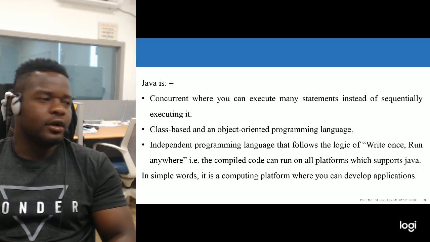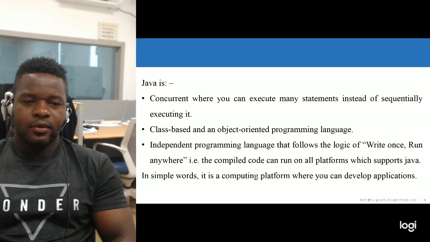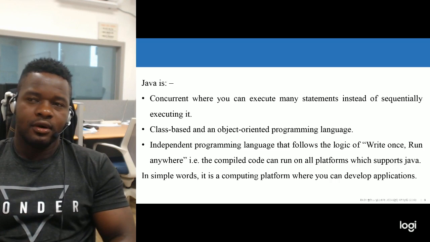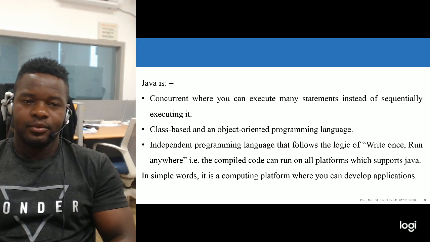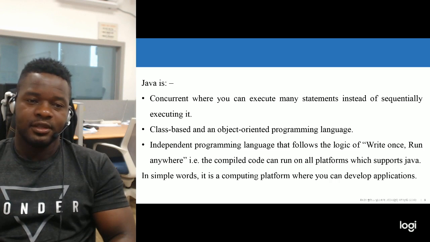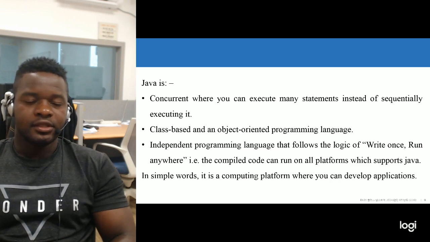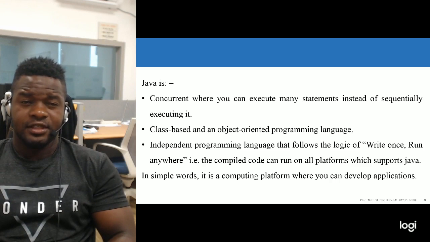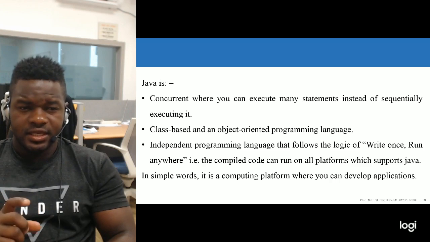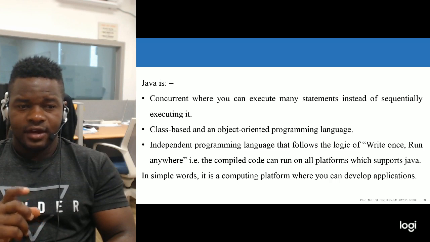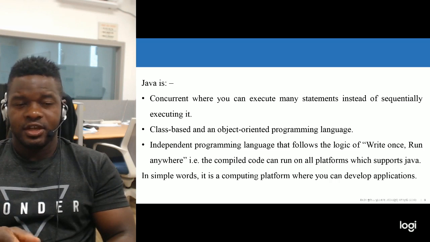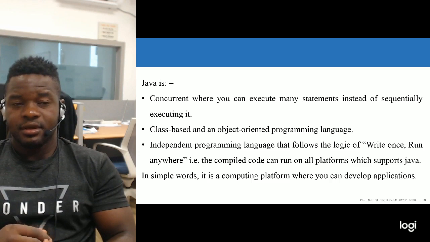So before I go further, I would like to give one advantage that Java has over C++. Java has advanced features. That is the main key that Java has over other programming languages: Java is accessible everywhere.